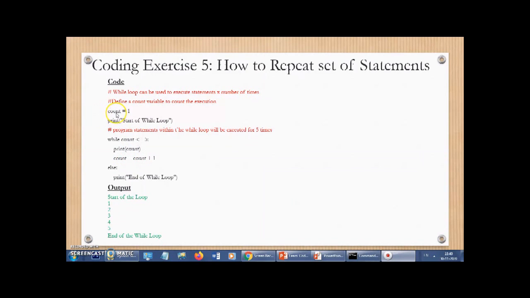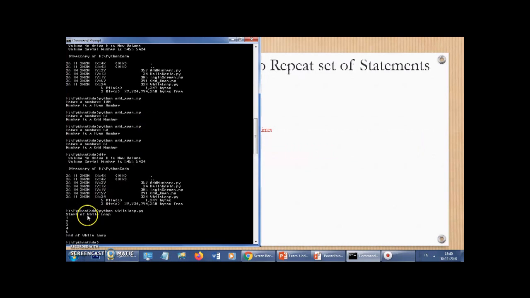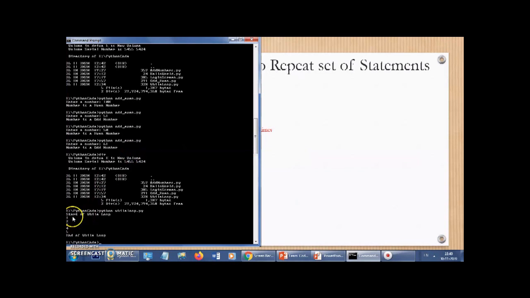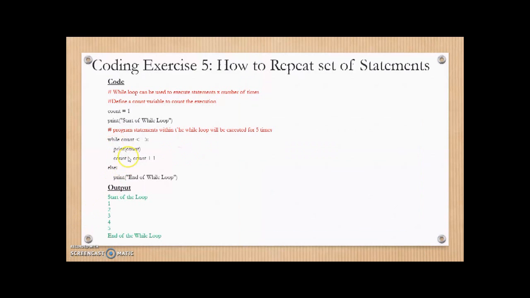So value of count is 1. It says print start of the while loop, then it shows value of count 5 times, 1, 2, 3, 4, 5. Then in the loop we are increasing the value of count by 1 every time. So it will show me 1, 2, 3, 4, 5. And then when the value reaches 6, it will show me end of while loop.